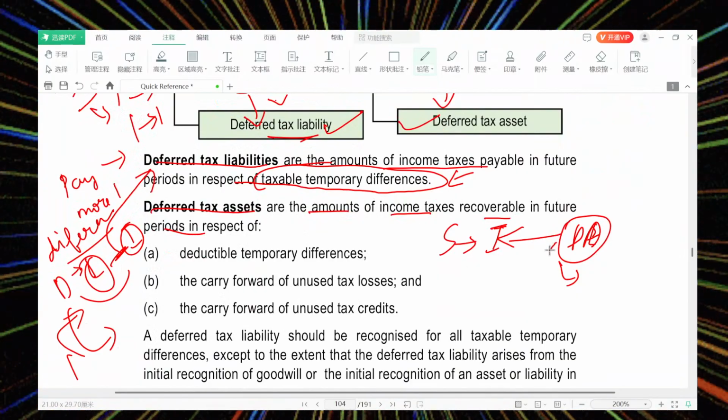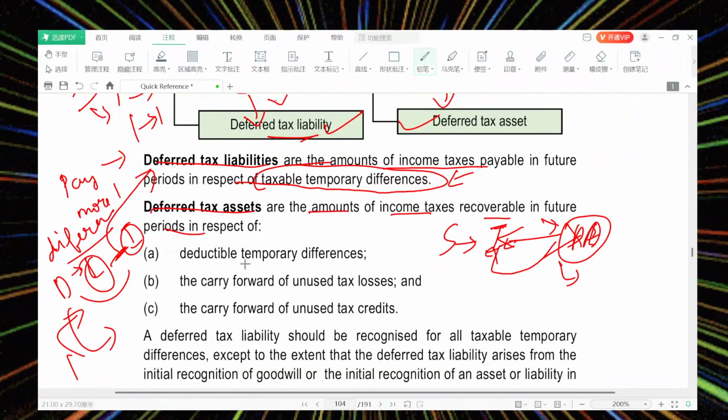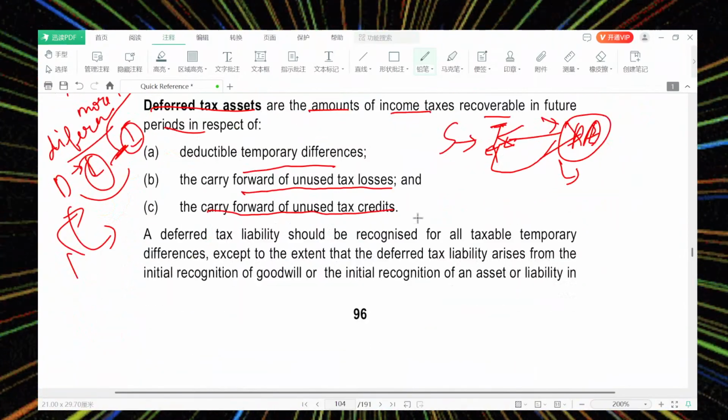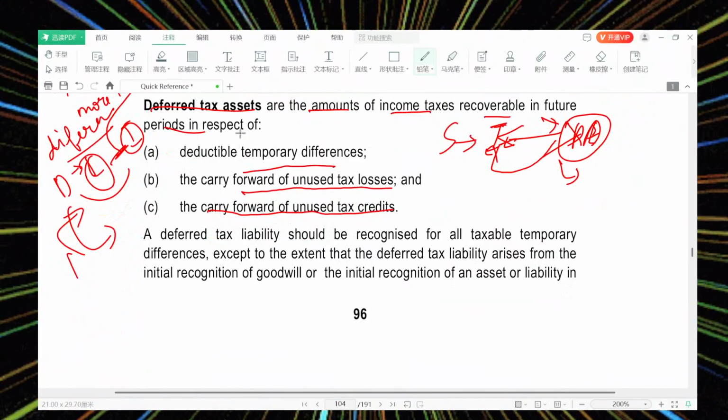Due to that, when the actual tax payable is there, I'm sorting it out with the deferred tax. Then after clearing it, I'm paying the actual tax. So deductible temporary difference, carry forward of unused tax losses, carry forward of unused tax credit: these are different words for deferred tax asset.